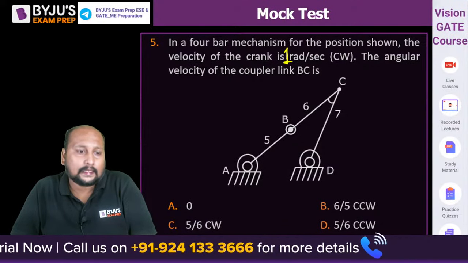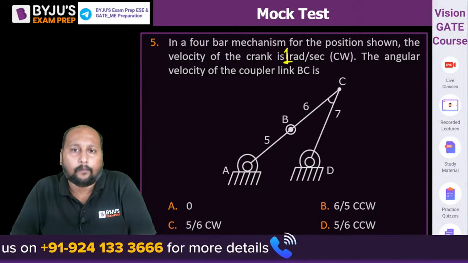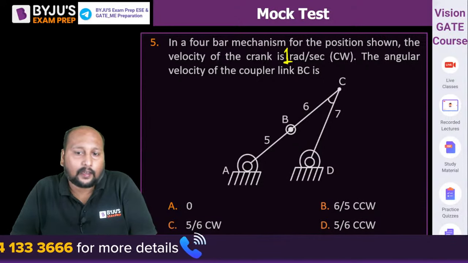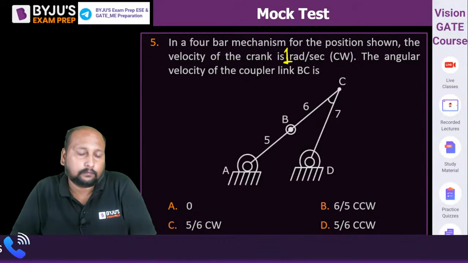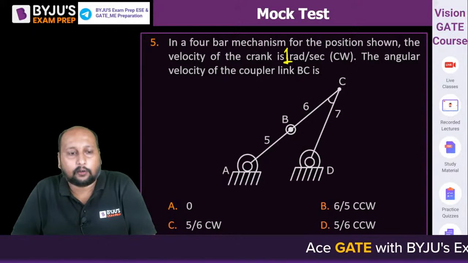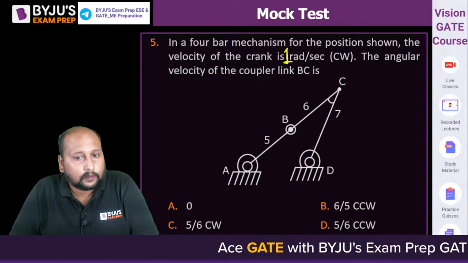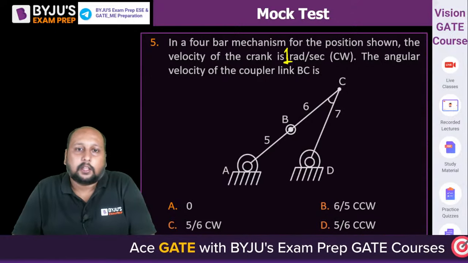A, B, C or D? Velocity of the crank. 5 by 6 counterclockwise. Very good. Anyone else? Yes, option D. बहुत बढ़िया. Very good. D. Okay. देखो सिंपल है.